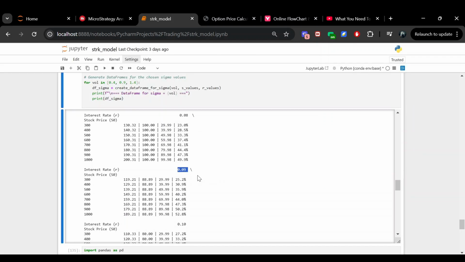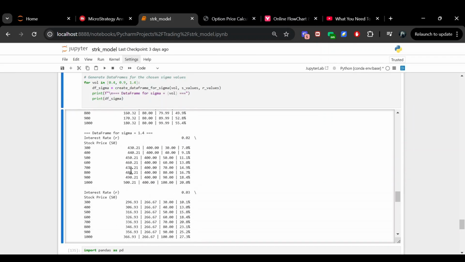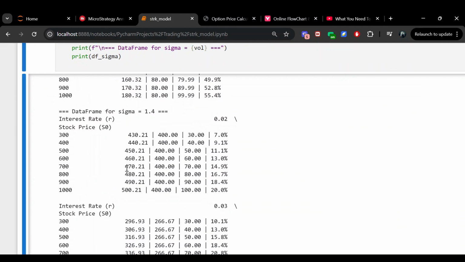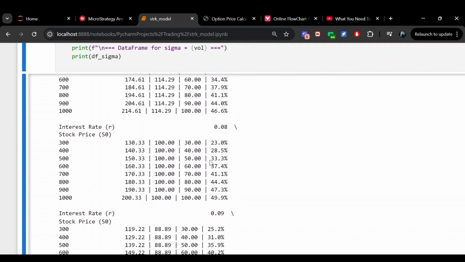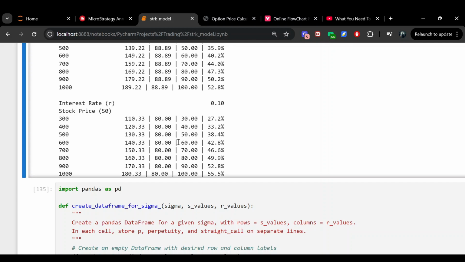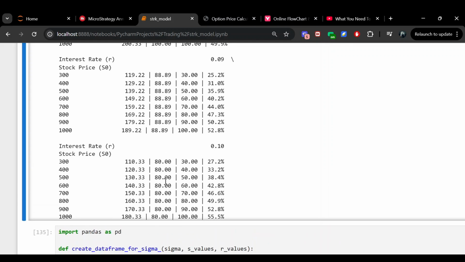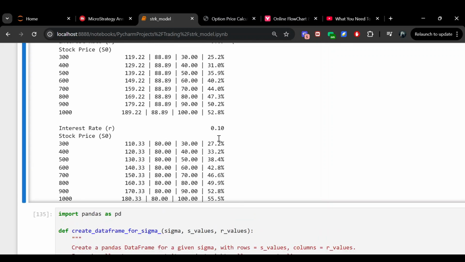Now let's see what happens at a higher implied volatility. This is the highest implied volatility that I assumed, at 140. And we can go to the case where the perpetuity value would shrink the most, and that would be at 10% interest rates within my model here. You can see that assuming 10% interest rates and a $1,000 price for MSTR common, the option value only makes up 55.5% of the STRK value.